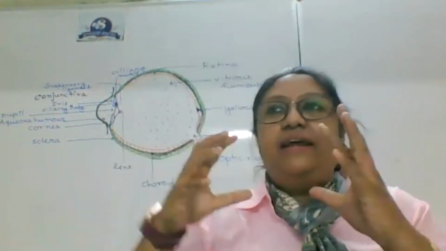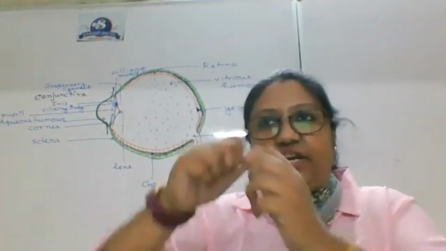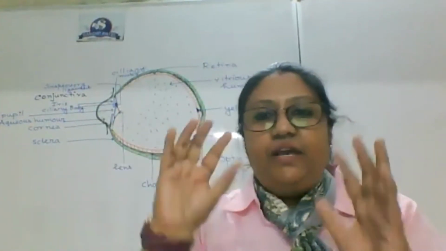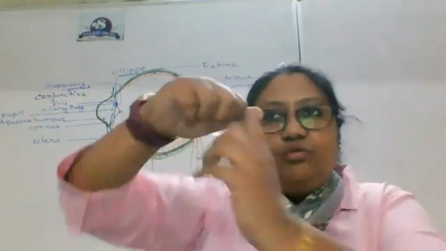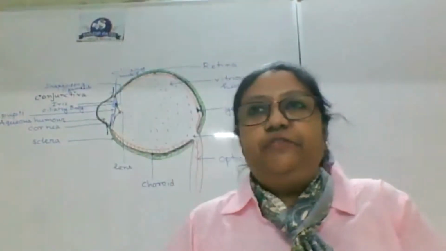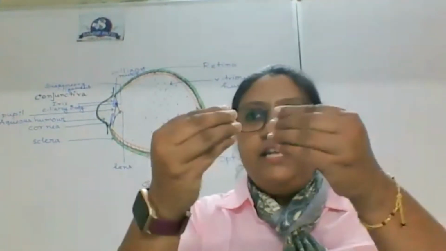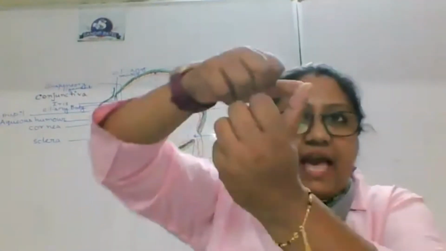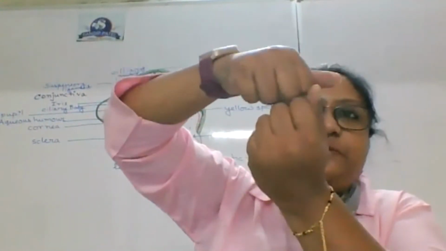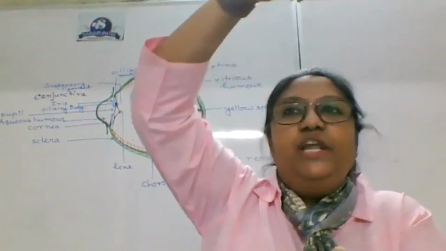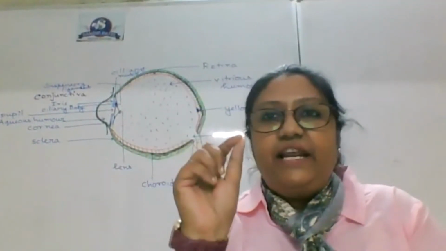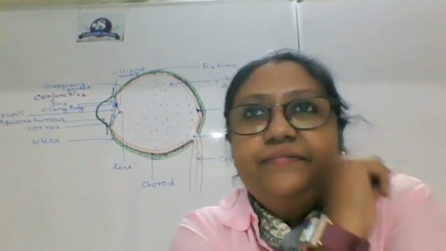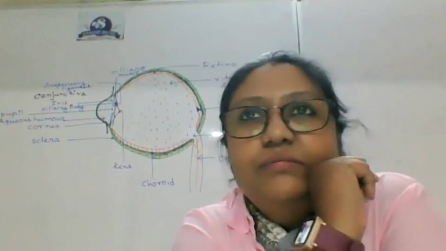If you have a jelly-like structure and you pull it like this, suppose your mother gave you a ball of dough and you pull it from two sides like this, what will happen? The thickness will reduce, no? In the same way, as the suspensory ligament pulls, the lens will get flat, and that is the way I can see Manashri.